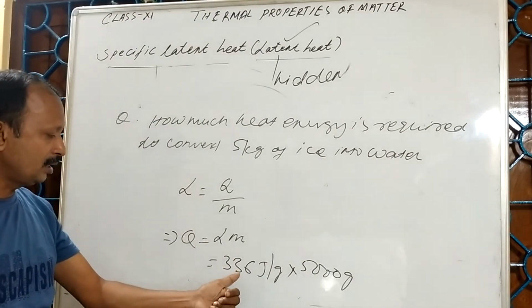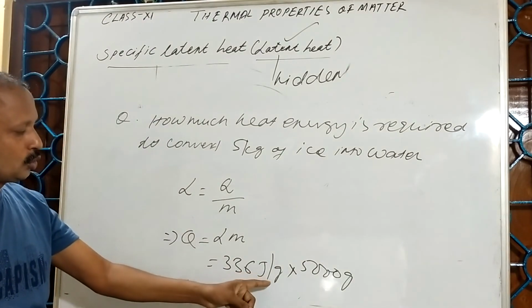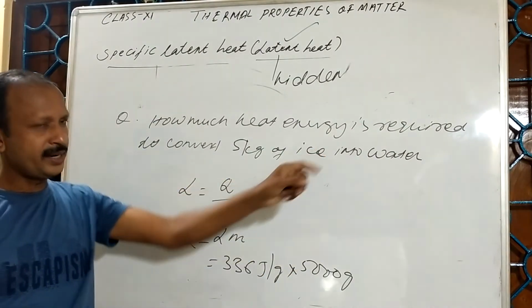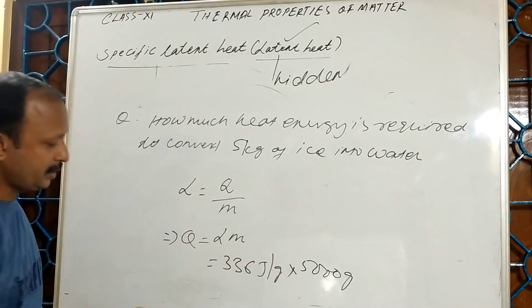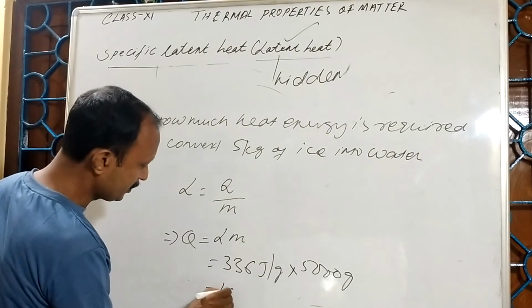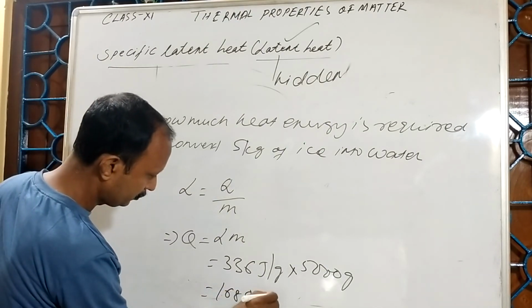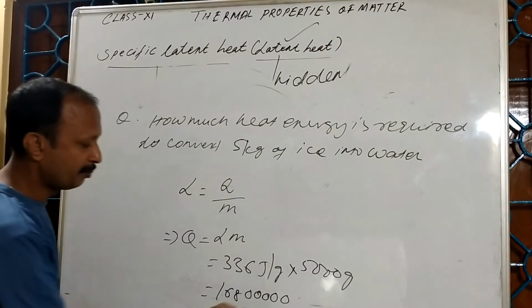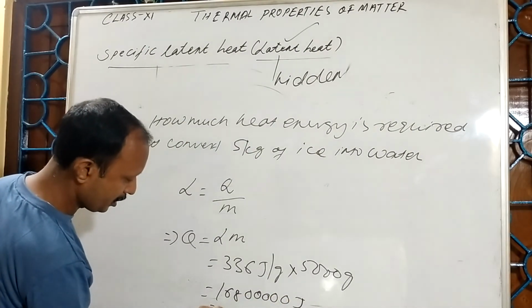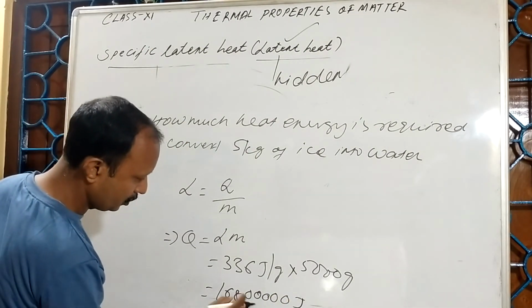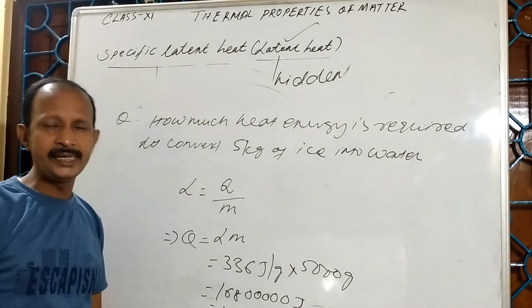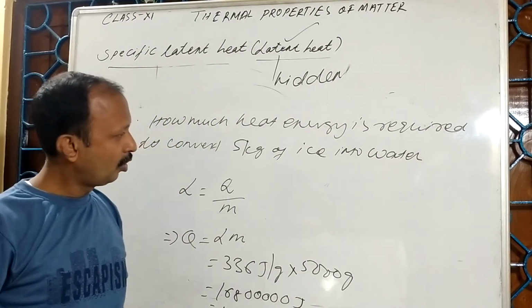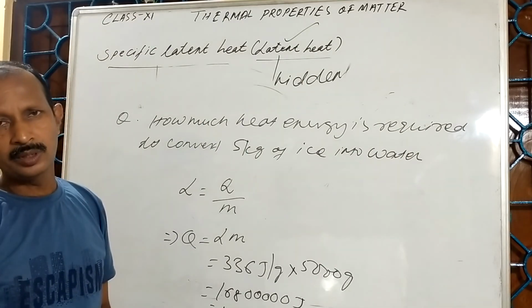I have mentioned here 336 joule per gram. That's why I converted mass 5 kg into grams. So you will get 168 followed by zeros, this much amount of joules, or I can write 1.68 into 10 to the power 6 joule of heat energy. So I hope that you might have understood the video.